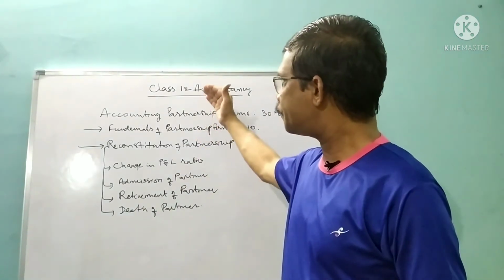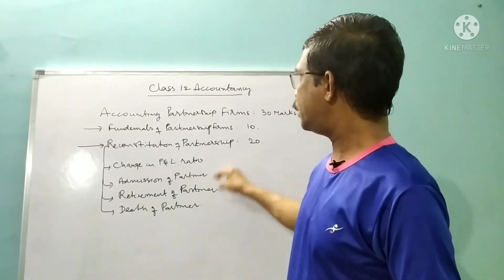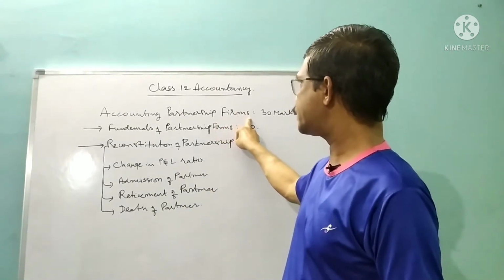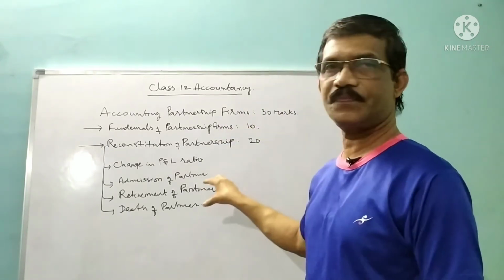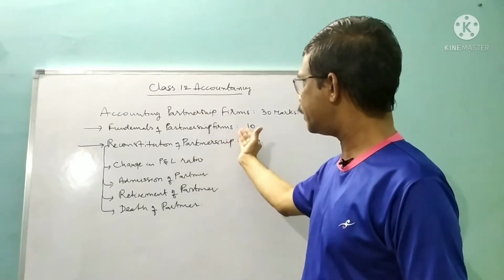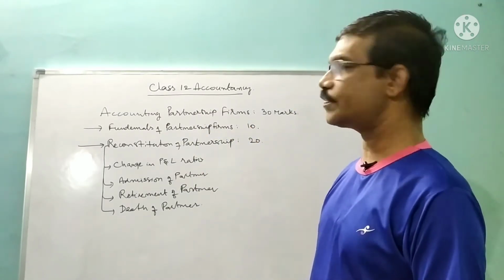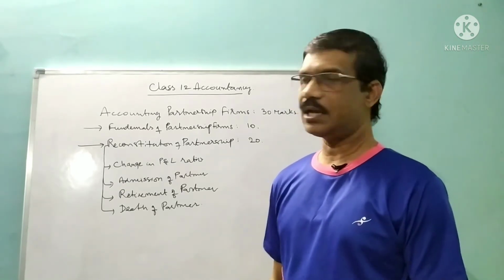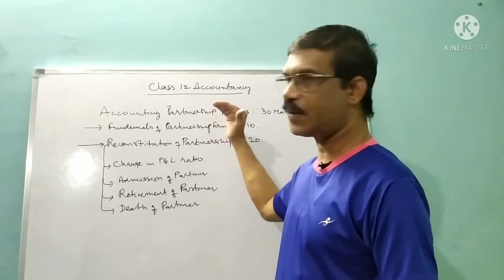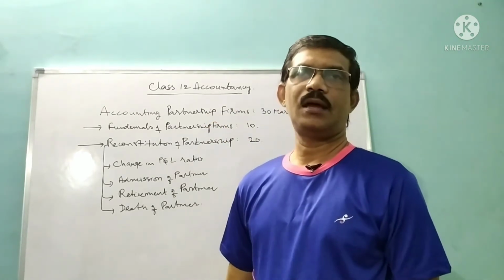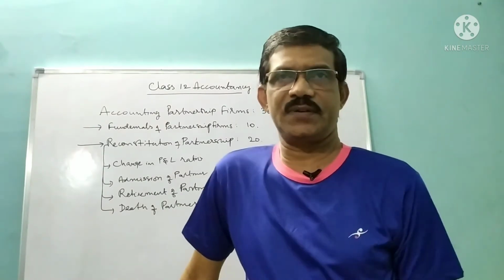So here let me begin the partnership accounts. In accounting of partnership firms, especially for CBSE students, it is for 30 marks, divided into fundamentals of partnership firms 10 marks and reconstitution of partnership 20 marks. I will be concentrating on fundamentals of partnership firms. Today I will take up some points of fundamentals of partnership firms.